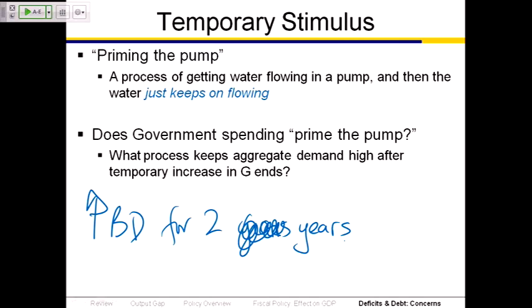There's some sort of magic that takes over, that the government can prime the pump, and then the government can step back, stop doing this with the pump, step back, and all of that spending will keep flowing through the system. Unfortunately, when the government steps back and stops priming the pump, that is to say, when the government steps back and reduces the deficit, that reduction in the deficit is contractionary policy, and that contractionary policy slows the growth of employment. So one of the concerns about the use of fiscal policy is that if it's temporary, then the boost of the economy is temporary as well.